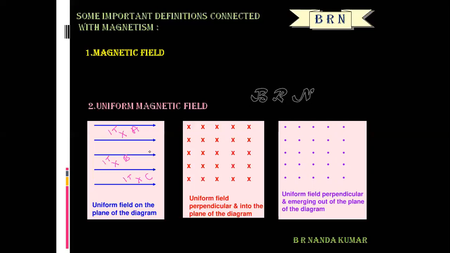Okay, this is about the different kinds of representation of uniform magnetic field. A magnetic field in a region is said to be uniform if it has the same magnitude and same direction at all points of that region. What is the meaning of magnetic field? The space or region around a magnet within which its influence can be experienced.